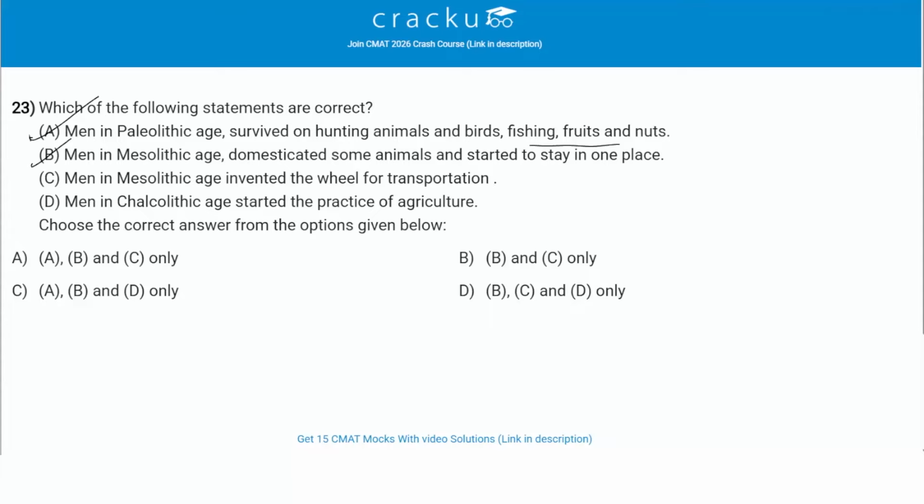Then we have statement C, which says men in the Mesolithic age invented the wheel. So this is not correct. The wheel was invented later during the Neolithic age, not the Mesolithic age. Then we have option D, which is men in the Chalcolithic age started the practice of agriculture. So this is a true statement. The Chalcolithic, which is the Copper Stone Age, witnessed the cultivation, use of copper tools and the formation of settled farming communities. So A, B and D are correct and therefore option C is the correct answer.